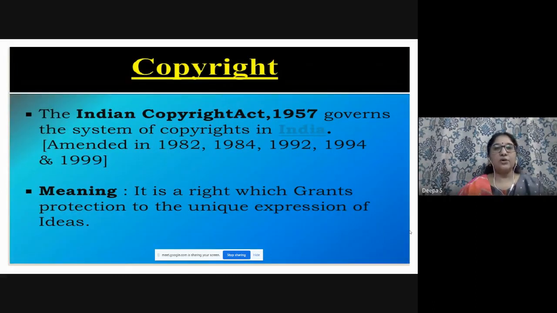So then comes copyright. The Indian Copyright Act 1957 governs the system of copyrights in India. Amended. What are all the years the copyright was amended? This was asked once, right? And in another question paper, in which year the Copyright Act was implemented, 1957, etc. It is a right which grants protection to the unique expression of ideas.